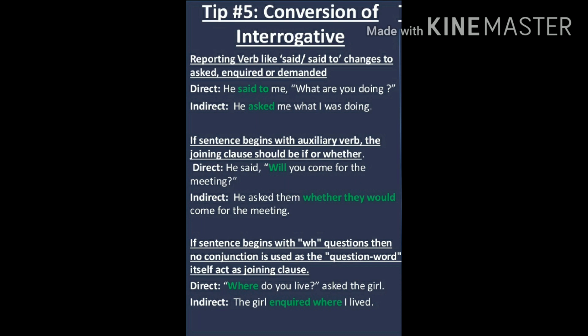Like example, he said, will you come for the meeting? See, said is changed to asked here. So you can write he asked, he inquired, or he demanded them if they would come for the meeting or whether they would come for the meeting.